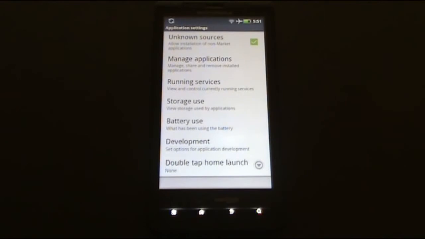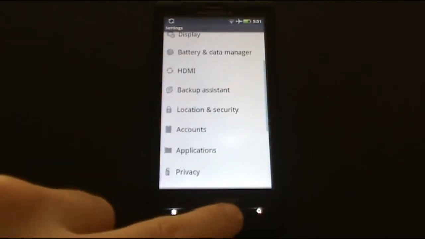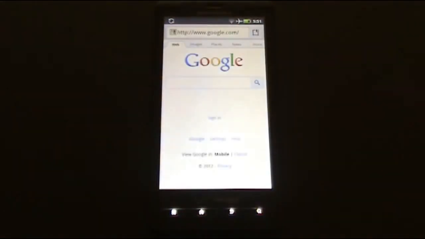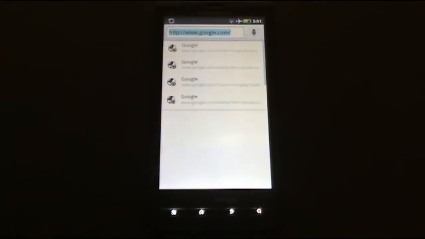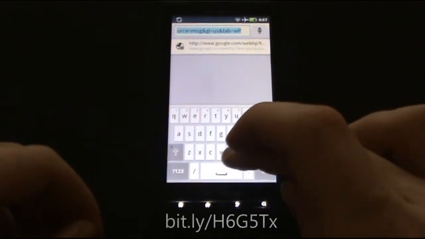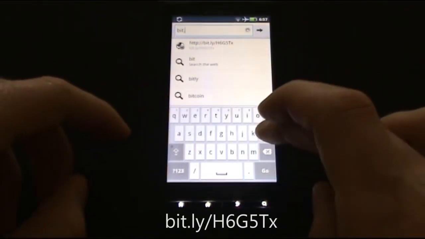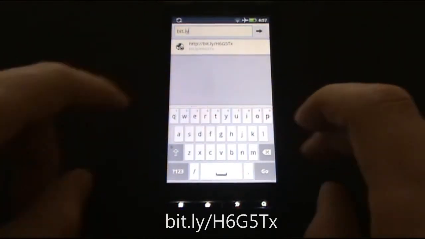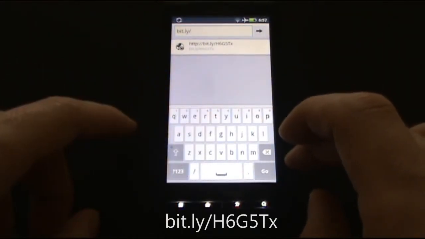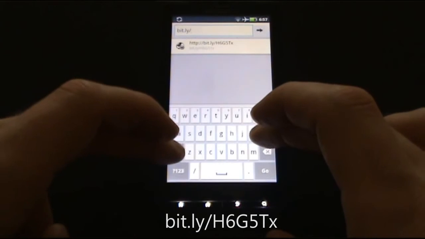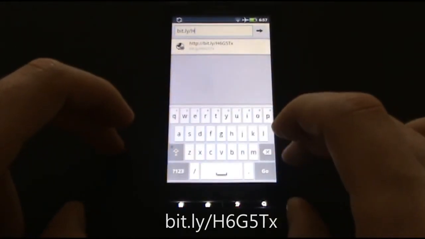For the next step, go to your browser. Tap on the address bar and enter the link on the screen, which is bit.ly/H6G5T-X.